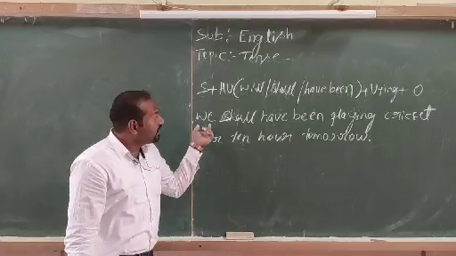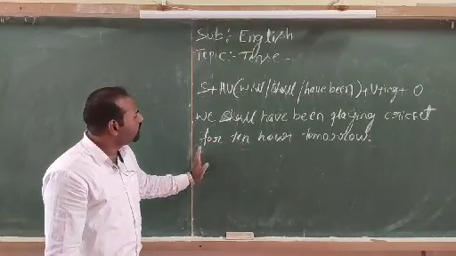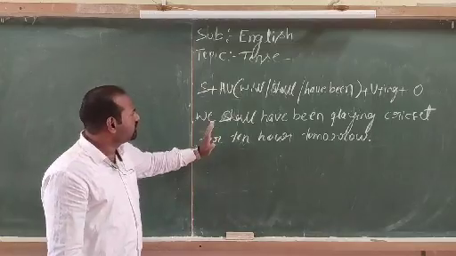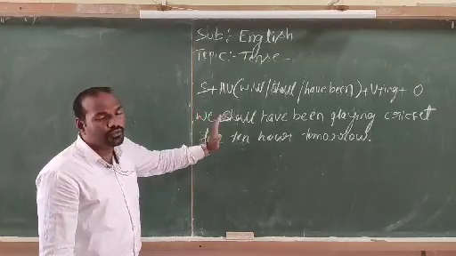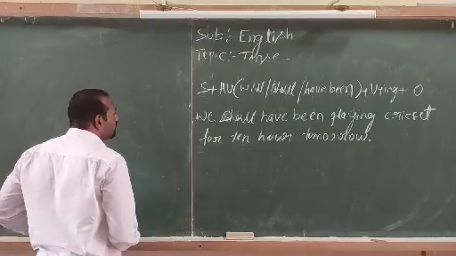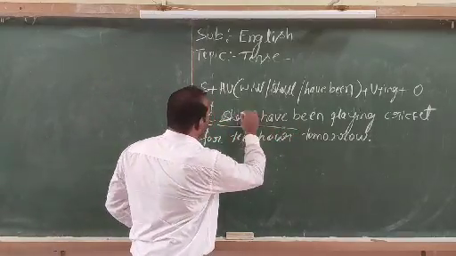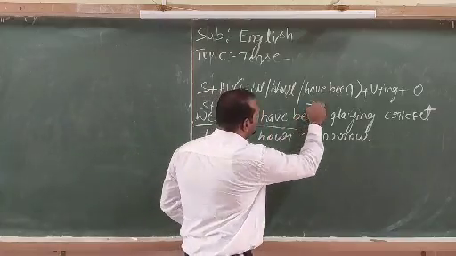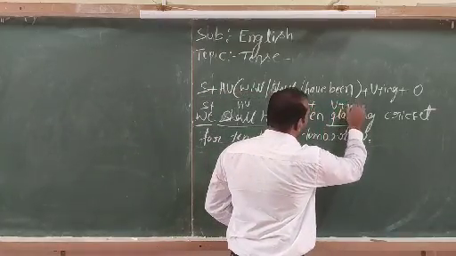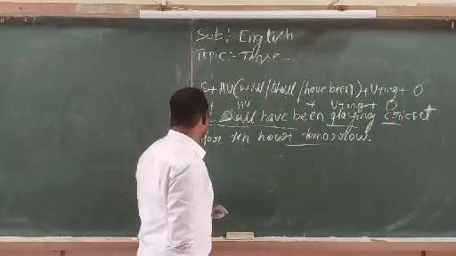Look at it, we shall have been playing cricket for 10 hours tomorrow. So this is one example for future perfect continuous tense. Here we stands for subject, shall have been stands for helping verb, playing stands for verb plus ing, and the rest of the sentence stands for object.